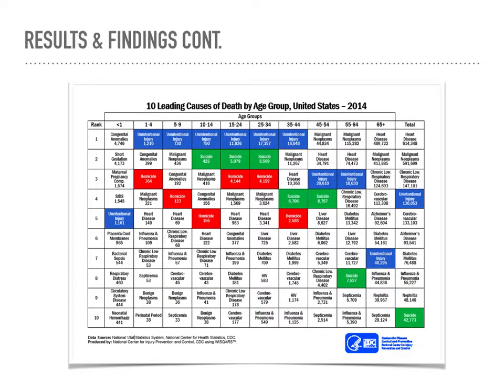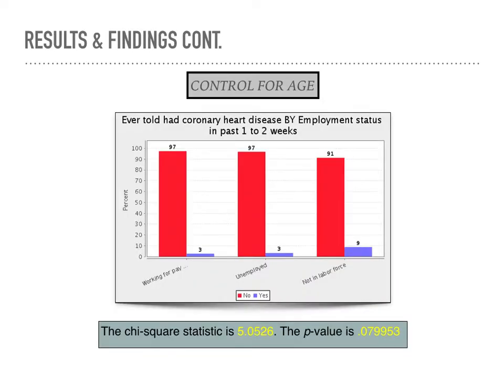According to the CDC, heart disease becomes more of a concern as we age. Starting with the age group 45 through 64, it ranked as the second leading cause of death in the U.S. For those reasons, I chose to explain the outcome of that particular age range. The control variable for age describes all valid cases for the age group ranging from 45 to 64. This time, unemployed persons and those working for pay have an equal rate of CAD. However, those not in the labor force had significantly higher rates of CAD.